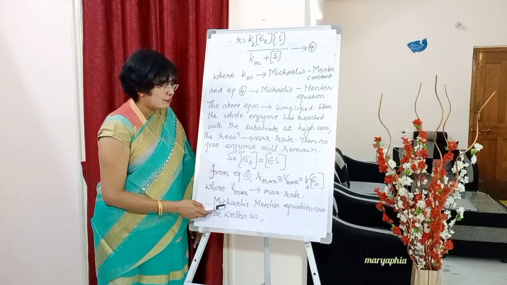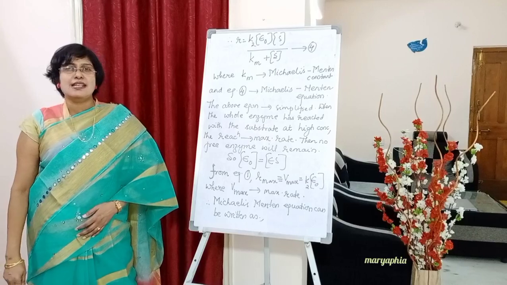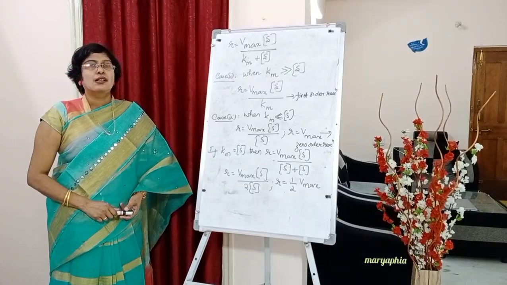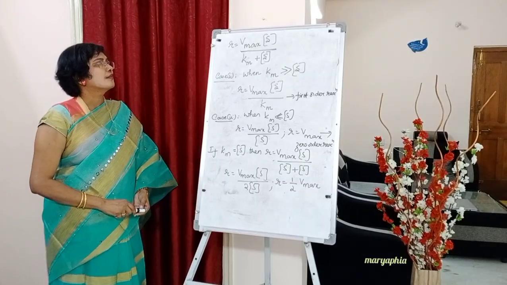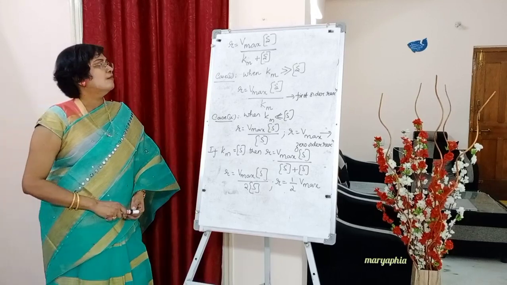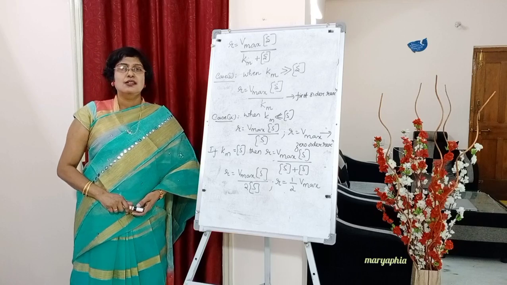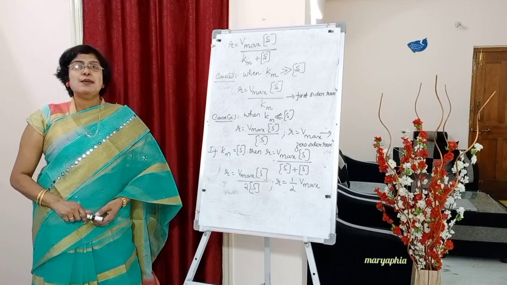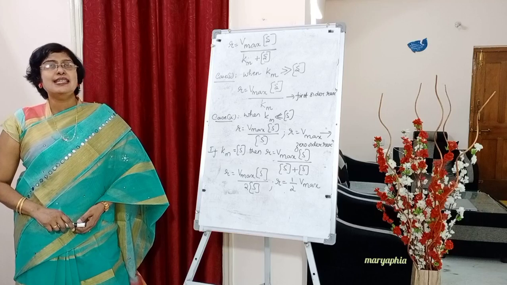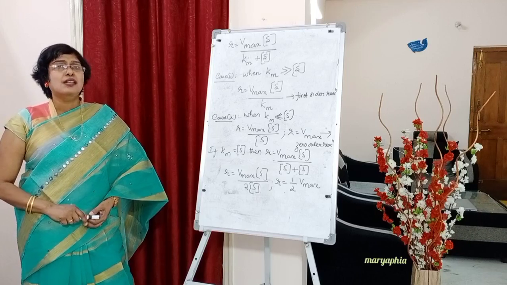Therefore equation 4, that is the Michaelis-Menten equation, can also be written as below: R is equal to V max into S concentration by Km plus S concentration. So this is the simplified form of the Michaelis-Menten equation. Students, from this we can write down two cases.